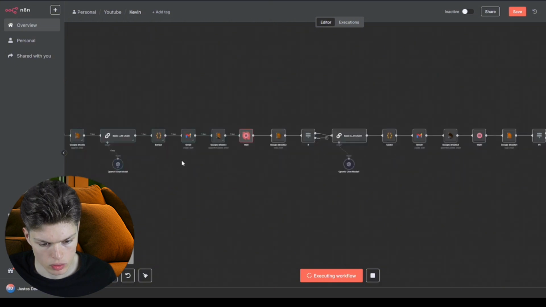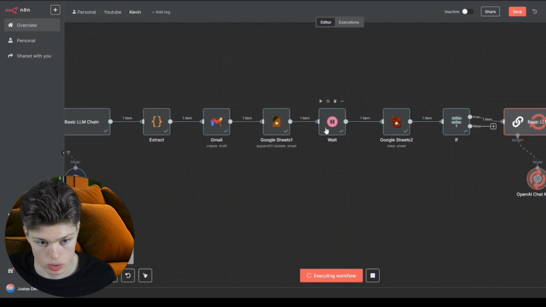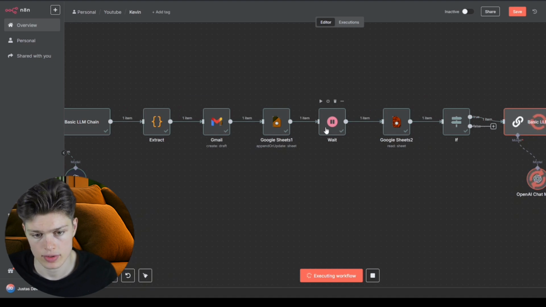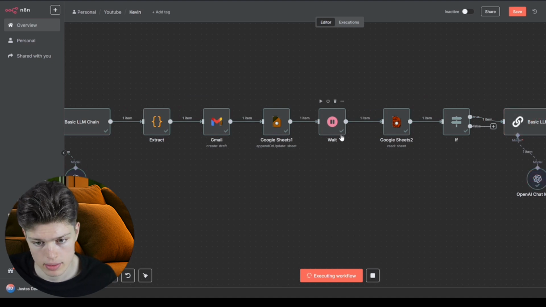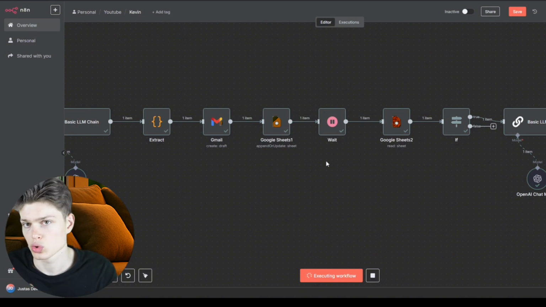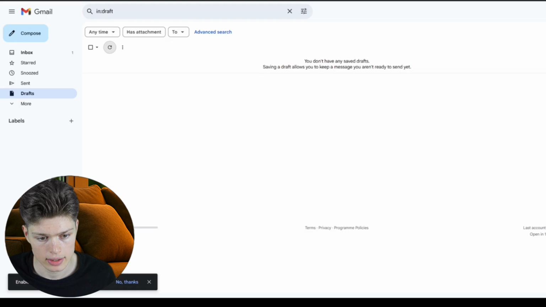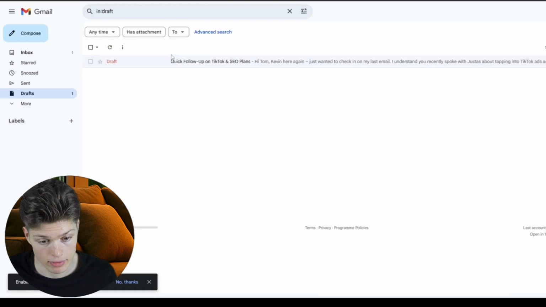So the way this workflow works is that it does all these steps and it waits for some time. For the purposes of this video, I've set the wait node for 2 minutes. So it's not too long, but you can set it to 1 week, to 3 days, to 2 hours, to 20 seconds, whatever you prefer. And sooner than later, we have another draft.